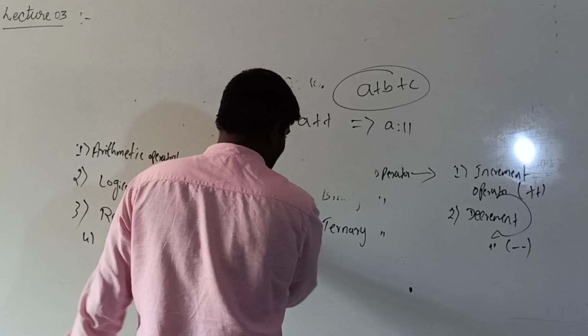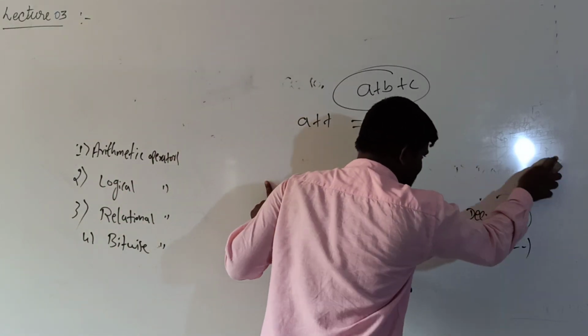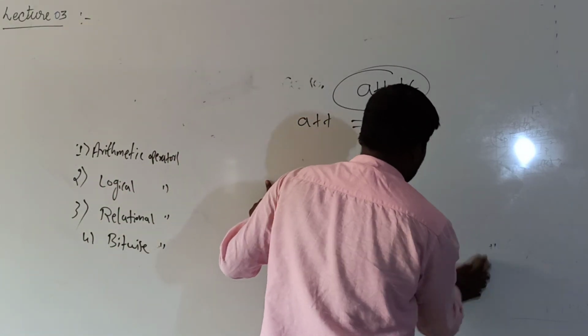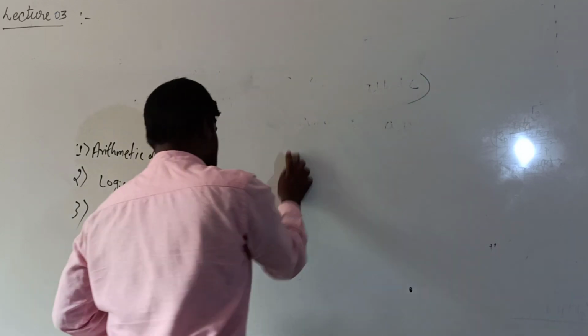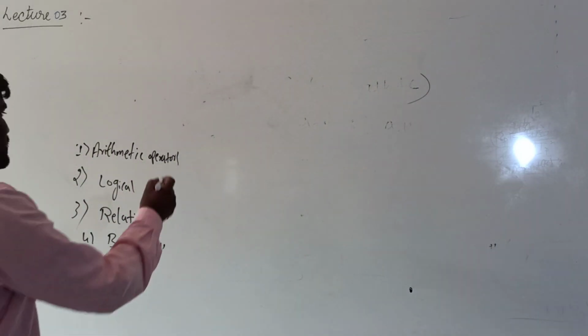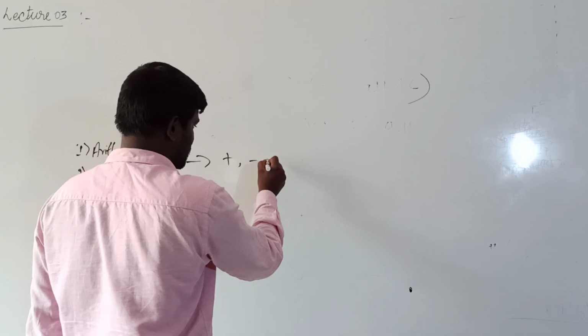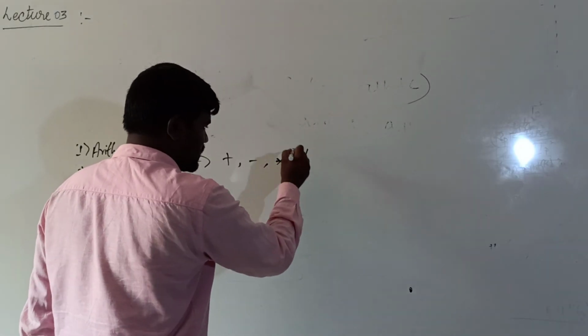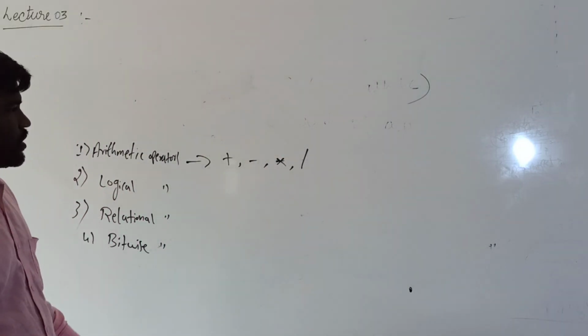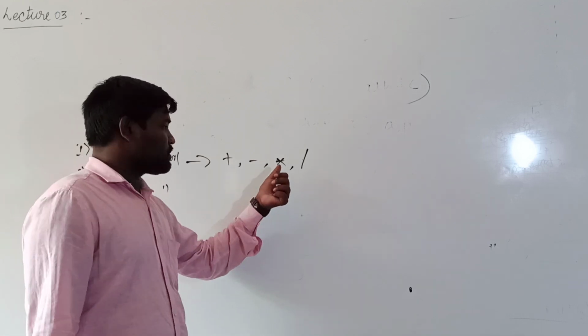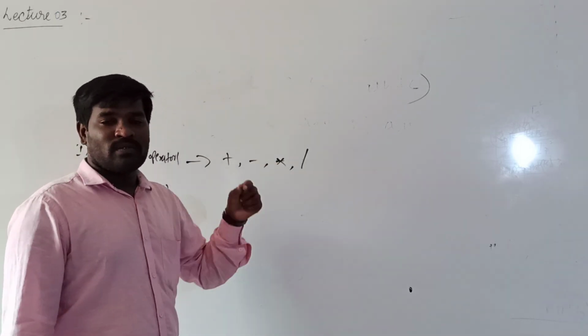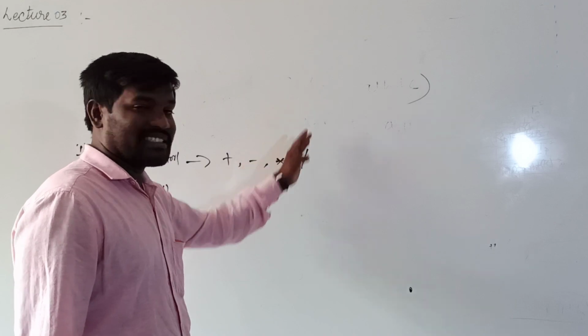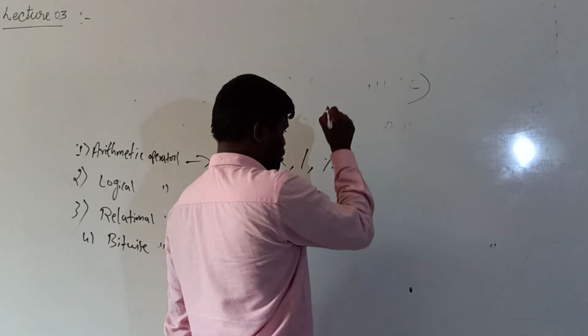So first one is arithmetic operator. So what are the arithmetic operations? Here the arithmetic operations are nothing but plus, minus, multiplication and division. Yesterday I already told that for multiplication purpose we have to use the star symbol, for division purpose we have to use the slash, and the last one is percentage.